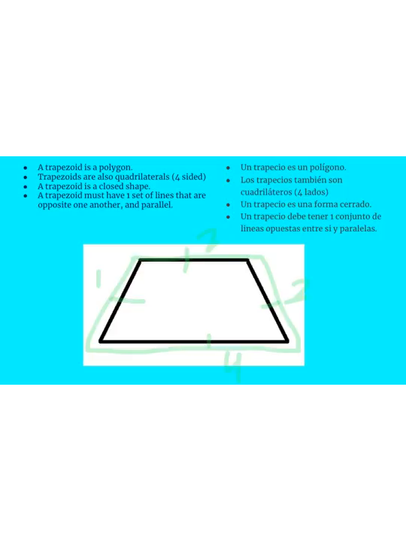Now, the real kicker here is that a trapezoid must have one set of lines that are opposite from one another and parallel. So I'm going to highlight some of the lines that are opposite one another. First off, I have this set of lines here. These two are opposite from one another. Opposite meaning across. And then I have another set of lines right here that are opposite one another.